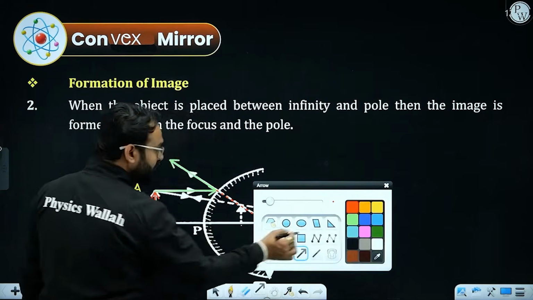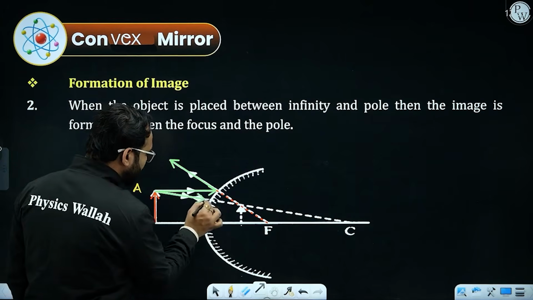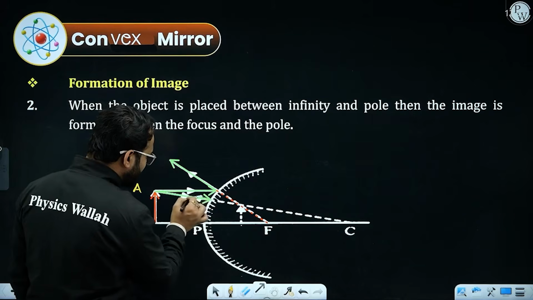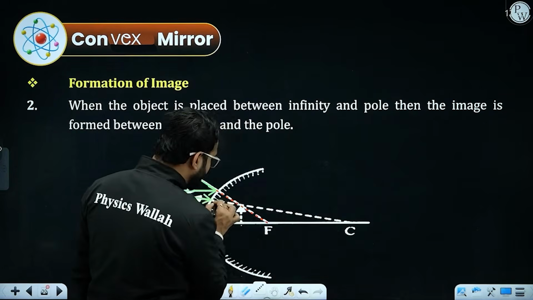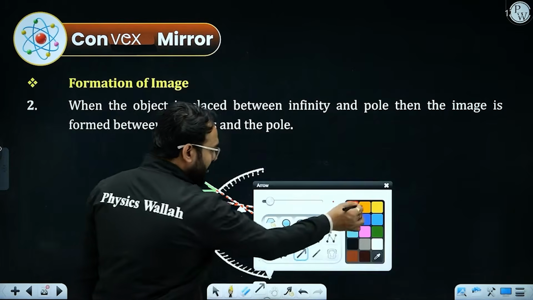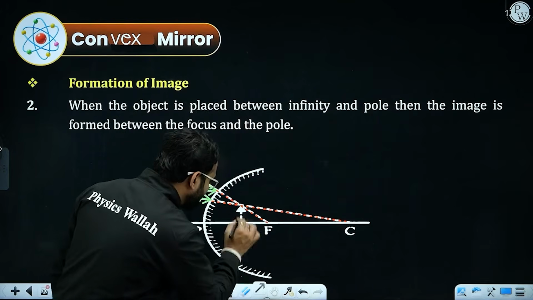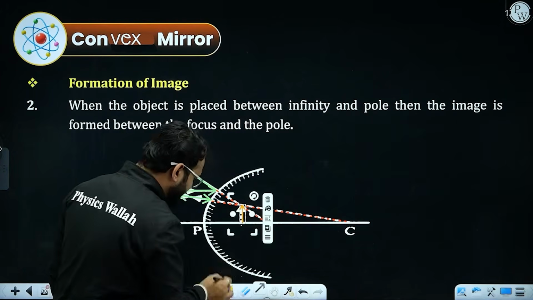Other one, if the ray of light appears to pass through center of curvature, it will reflect back. Now here you can see the ray of light appears to pass through center of curvature. What I have seen, these appeared lines are incident at a point.